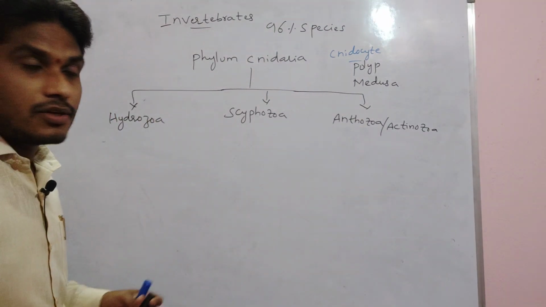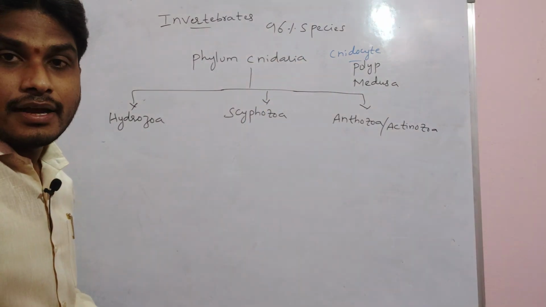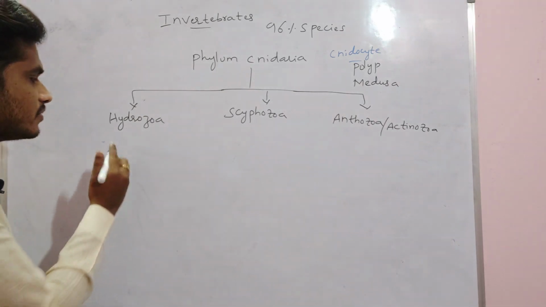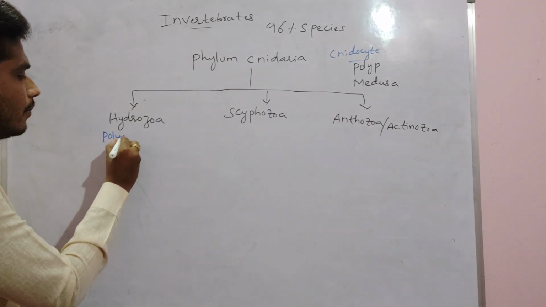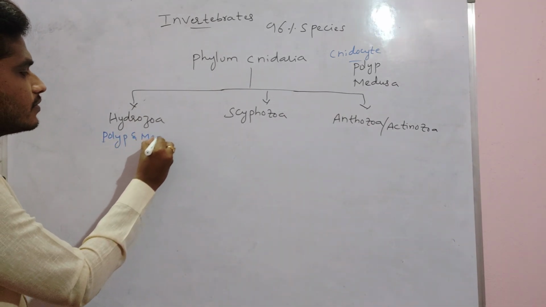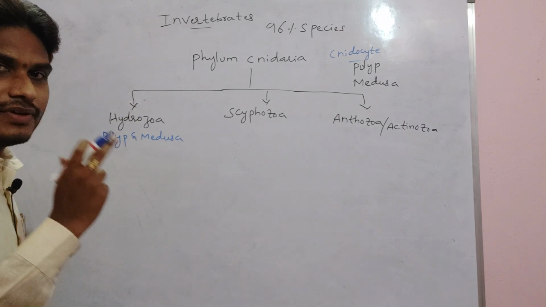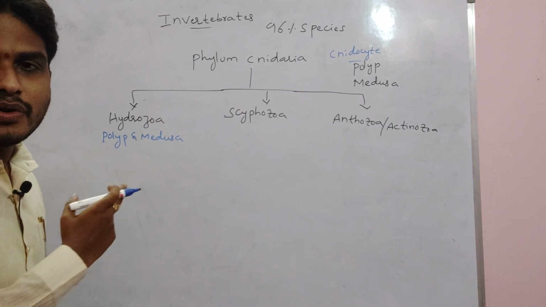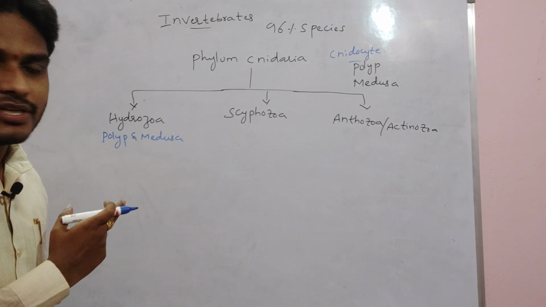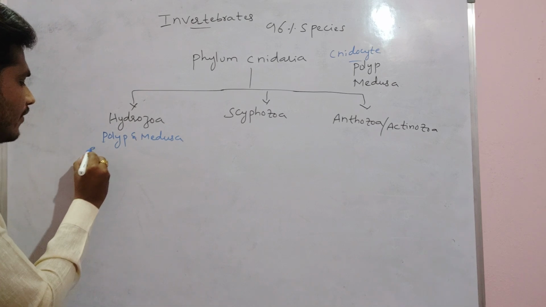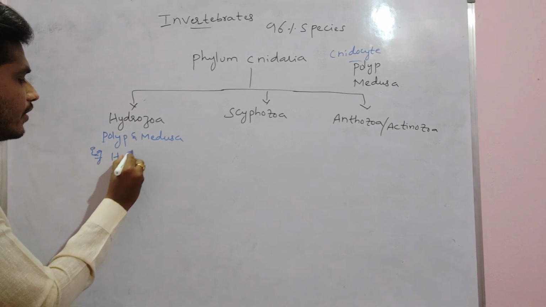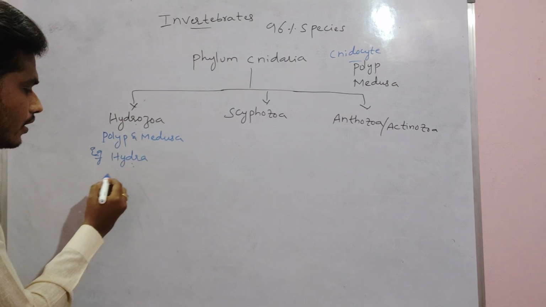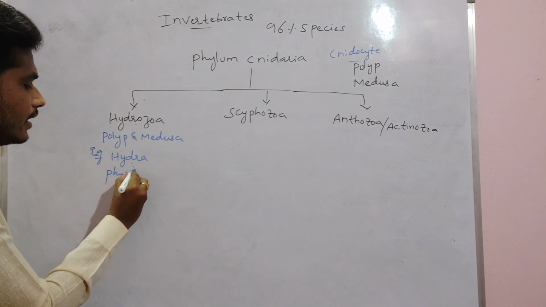On what basis did we discuss this now? On the basis of the polyp and medusa. Class Hydrozoa consists of both forms, polyp and medusa. That's why hydrozoans exhibit the alternation of generation. Hydrozoan examples, mainly we are taking Hydra. You can remember the example easily: hydrozoa, Hydra. Then we also had the example of Physalia.